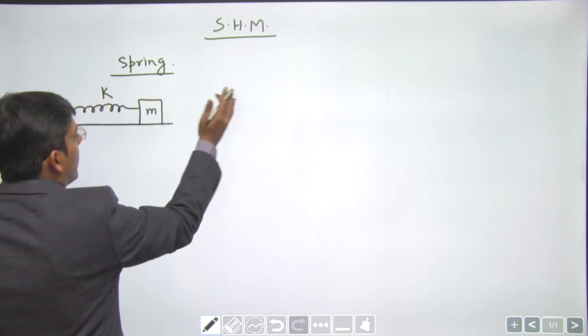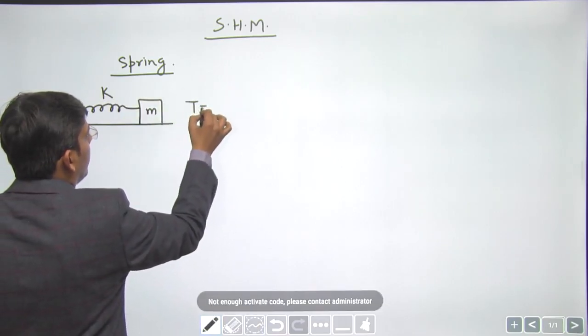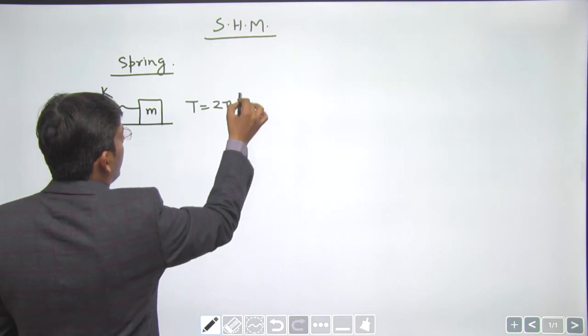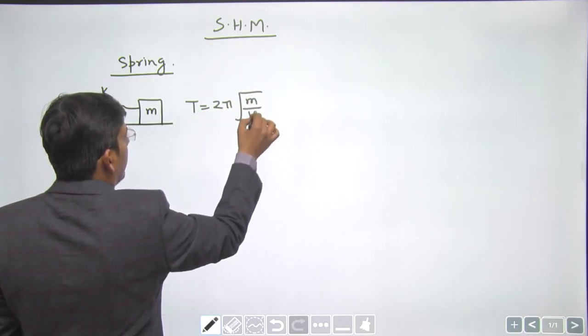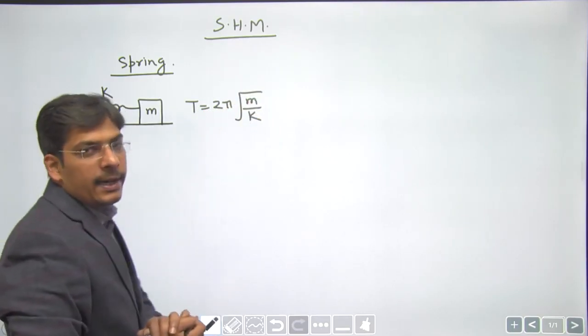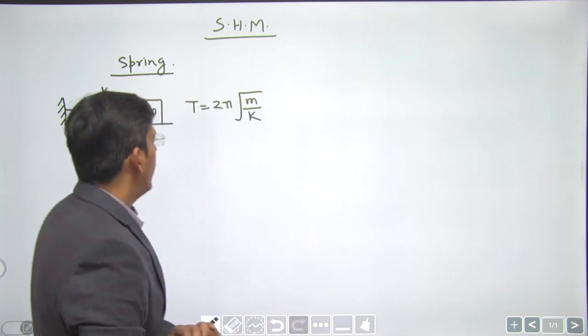The spring is a little stretched and released. The block will start oscillating with a time period of 2 pi root m divided by k. We are neglecting any kind of friction here.